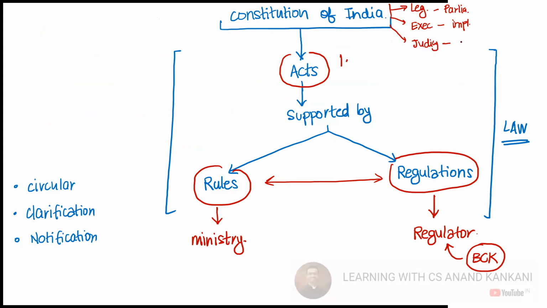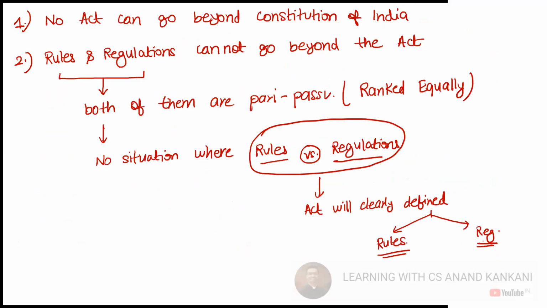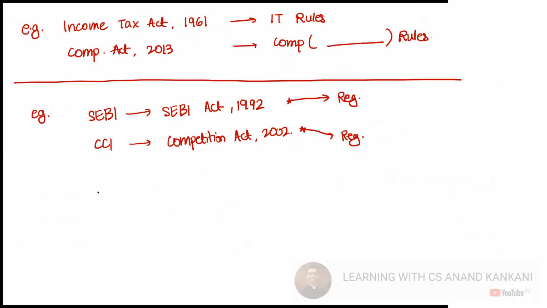Judiciary क्या करेगा? लॉ को interpret करेगा और disputes को handle करेगा। No one person is going to make the law, no, the same person will not implement the law, and the same person is not going to handle the disputes also. I, me and myself, ये सिर्फ सलमान खान की मूवीज में होता है, रियलिटी में ऐसा नहीं रहता। रियलिटी में there is always a bifurcation, there is always a distinction between the rules and the act. So that's what is here. जो रूल्स एंड रेगुलेशंस है उसको क्लियरली यहां पर डिफाइन किया जाएगा।